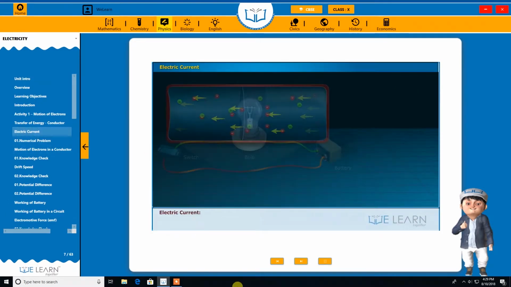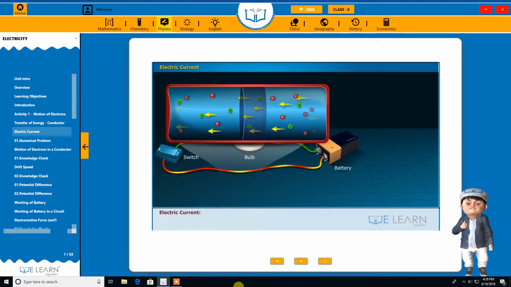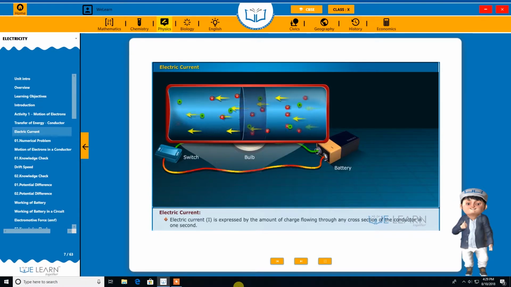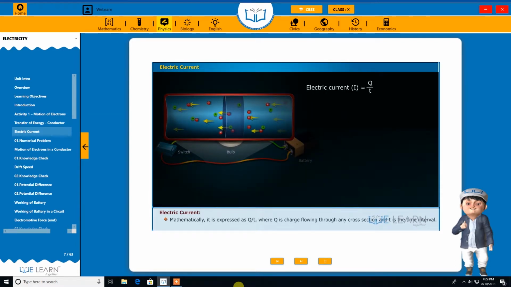Let us define electric current in a quantitative manner. Electric current I is expressed by the amount of charge flowing through any cross-section of the conductor in 1 second. Mathematically, it is expressed as Q by T, where Q is the charge flowing through any cross-section and T is the time interval. I is equal to Q by T.